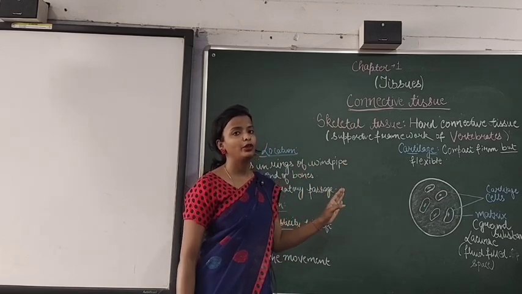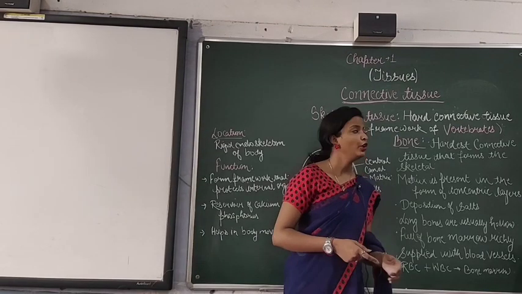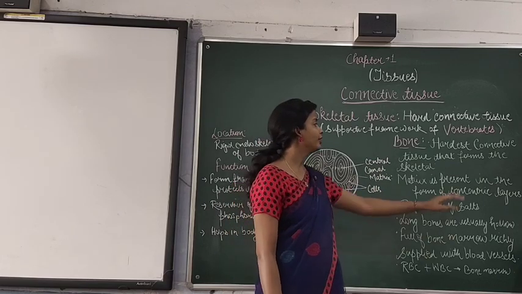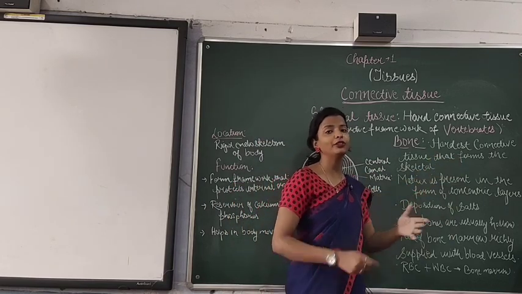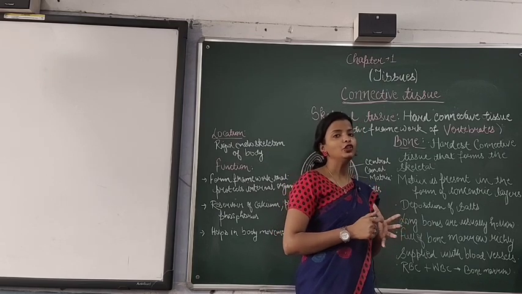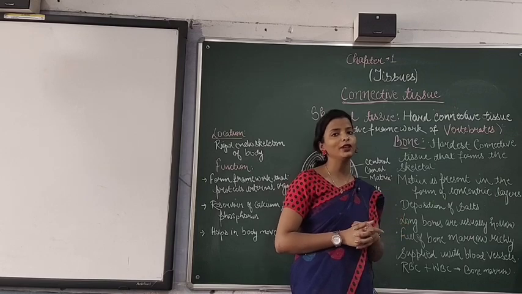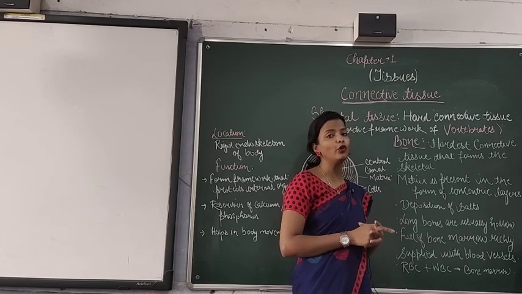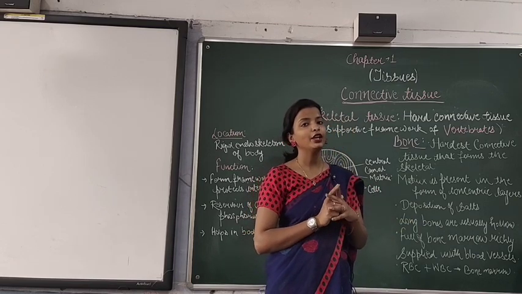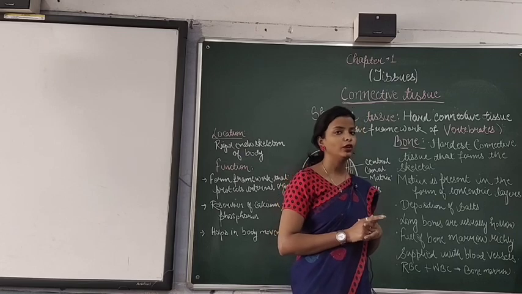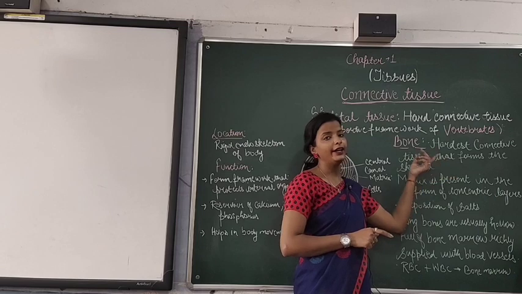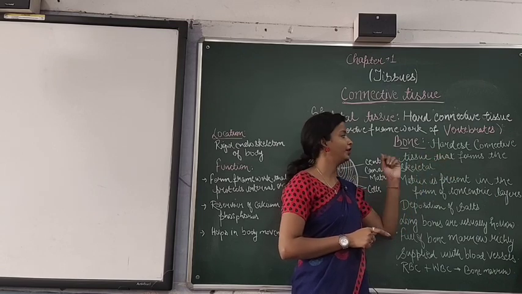Now, we will discuss the bone. So, what is bone? Bone is the hardest connective tissue that forms the skeleton of our body. If you have seen a human skeleton or a picture of one, you have seen that it is composed of bones. All the bones are joined together, acting like a framework to our body. So, bone is the hardest connective tissue, and it acts as the framework of our body.